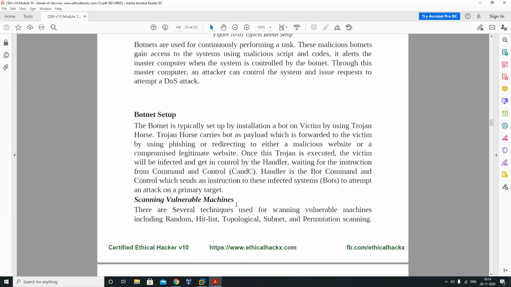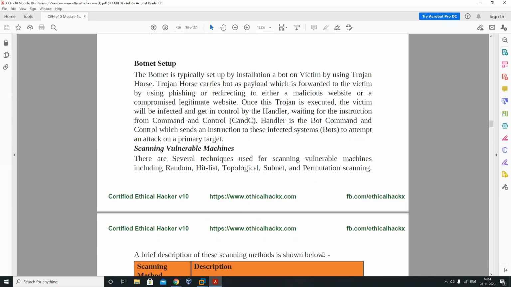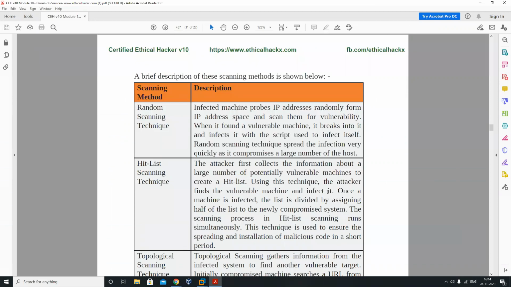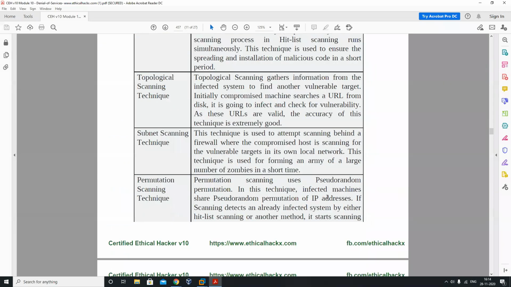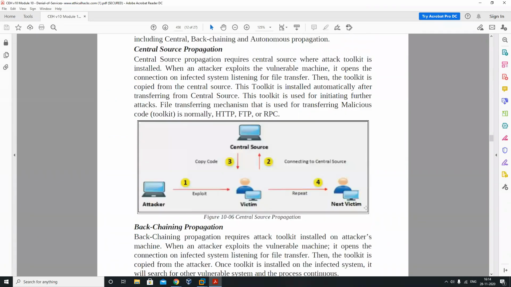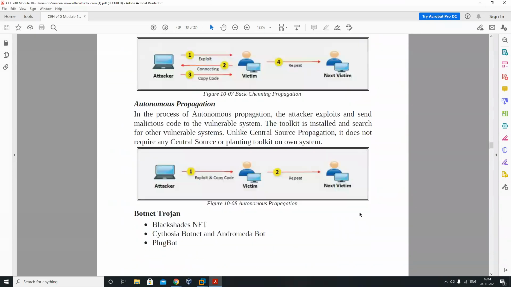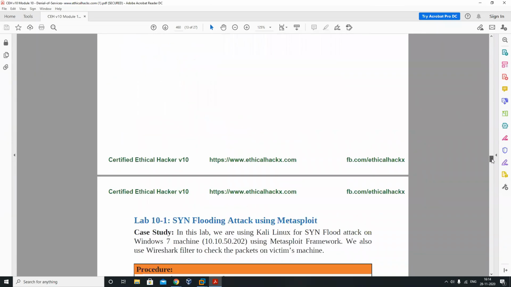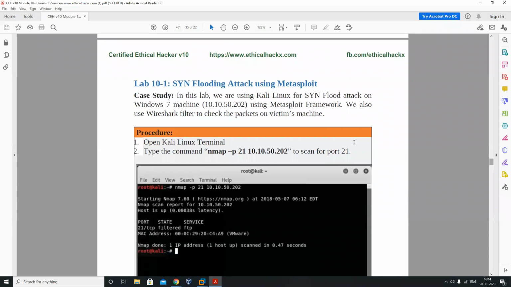Scanning vulnerable machines: you can see there are several techniques used for scanning vulnerable machines, including random, hit list, topological, subnet, and permutation scanning. They have given a list of scanning techniques that can be used. Can we see some practical session over here also, because these are scenario-based attacks. Yes, simply we are going to follow the SYN flooding attack using Metasploit.